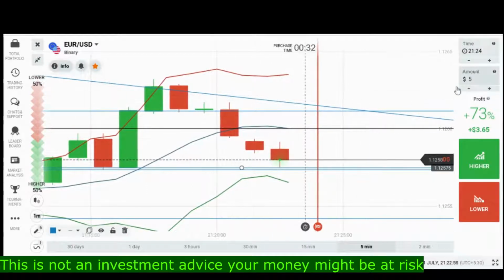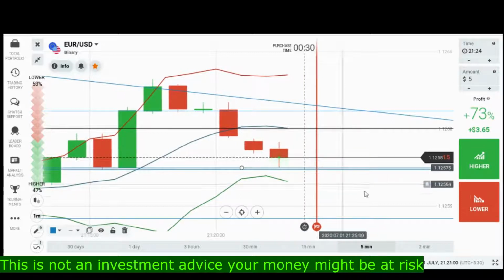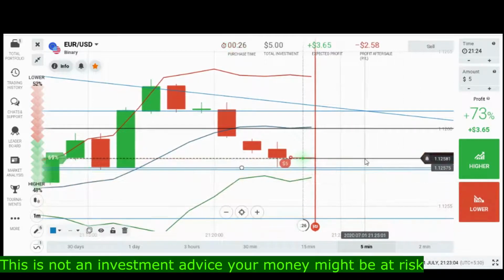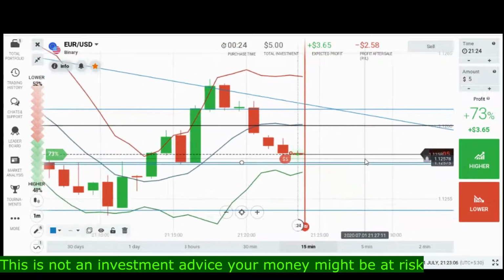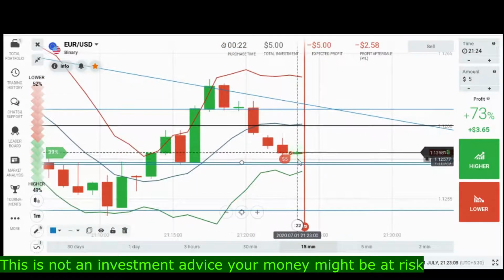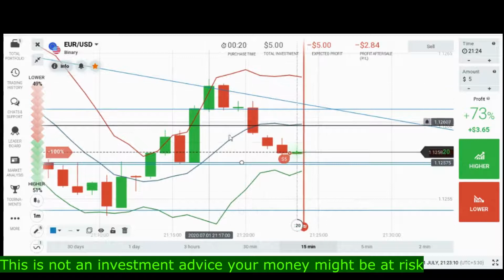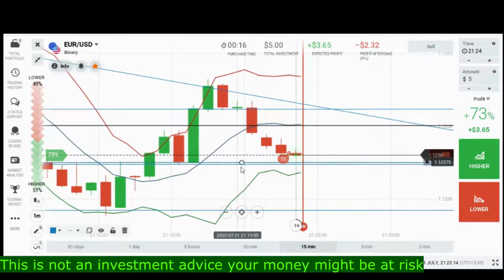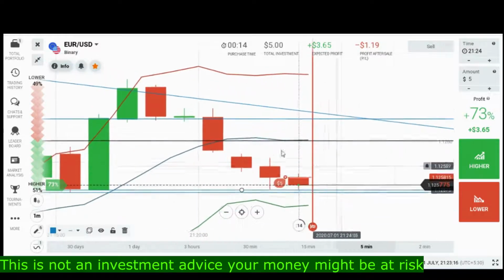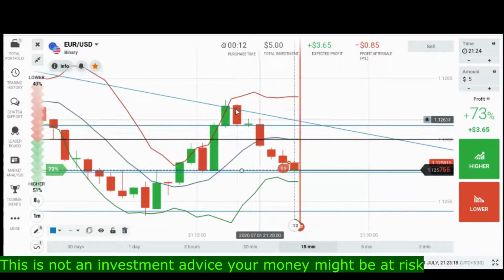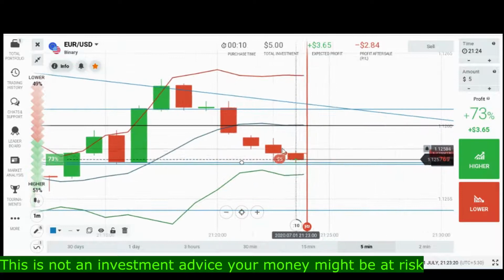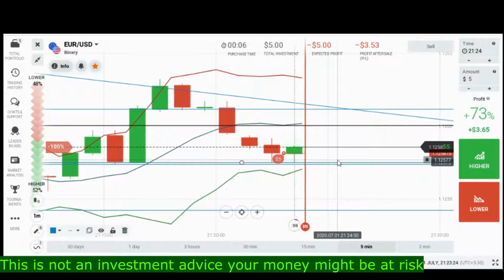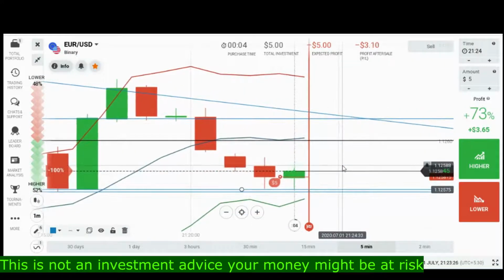Again I will go with sellers because there is still a level. So here I have placed the trade again in the lower direction, because you can see there is a lot of sellers' pressure, and the next candle's wall is still in the low. So I am going to support the trend. That's why I have placed the trade, and this is a sign that the market wants to go some more down. So let's see the result.